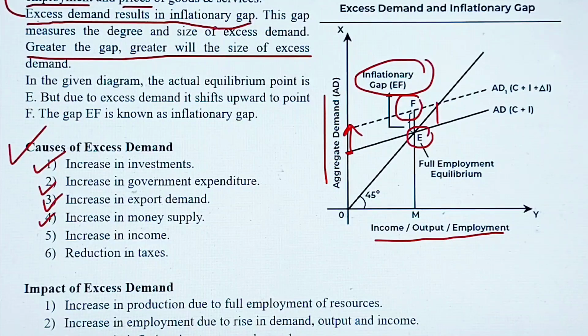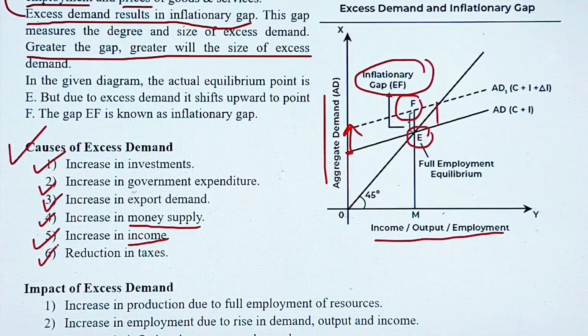If the RBI increases the money supply in the country, so that leads to more money with the people. लोगों के पास में अगर ज़्यादा पैसा आ गया तो ऑब्वियसली they will demand more and more of goods and services. फिफ्थ पॉइंट बहुत ऑब्वियस है, बहुत कॉमन पॉइंट है, increase in income. If the income of the people rises, so that will result in excess demand. बहुत ही सिंपल पॉइंट है इनकम वाला, तो इजीली you can learn.